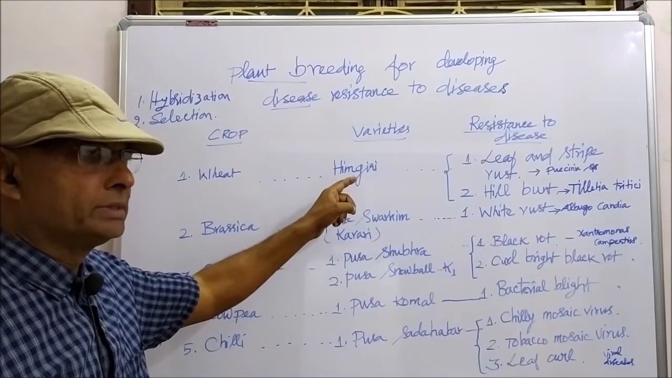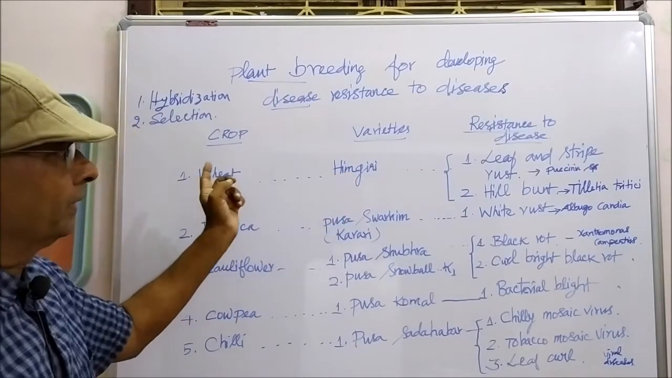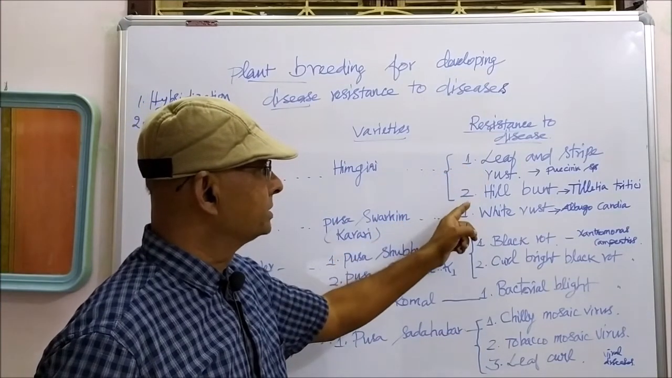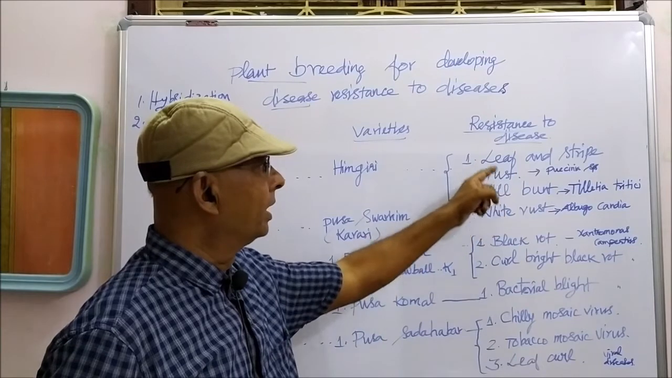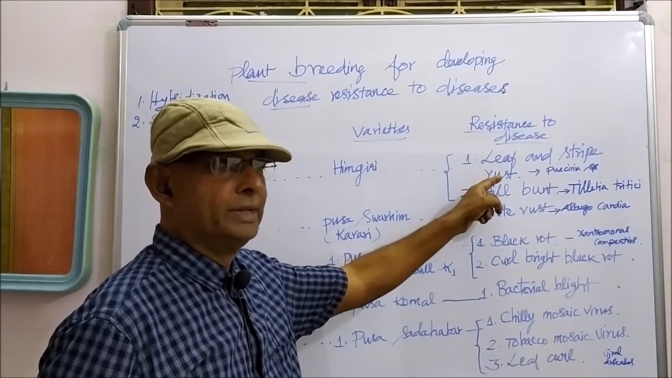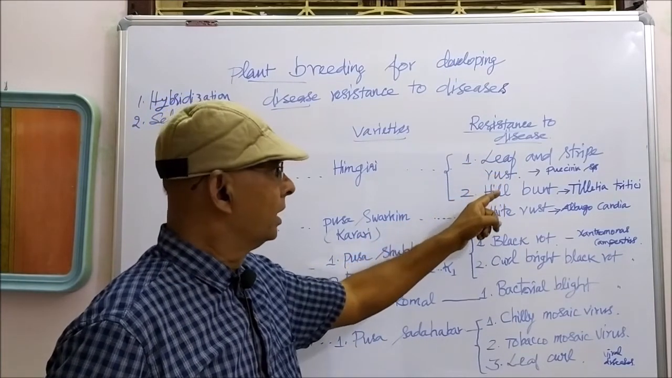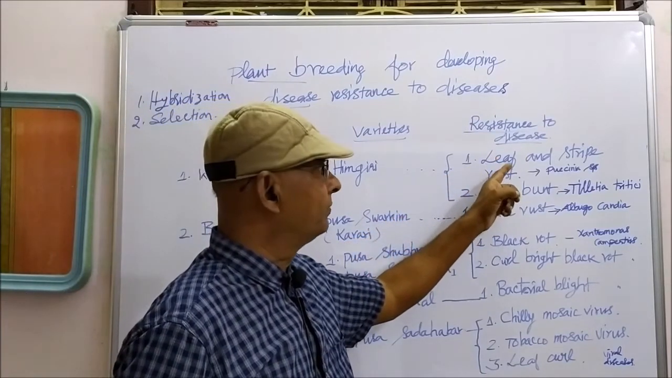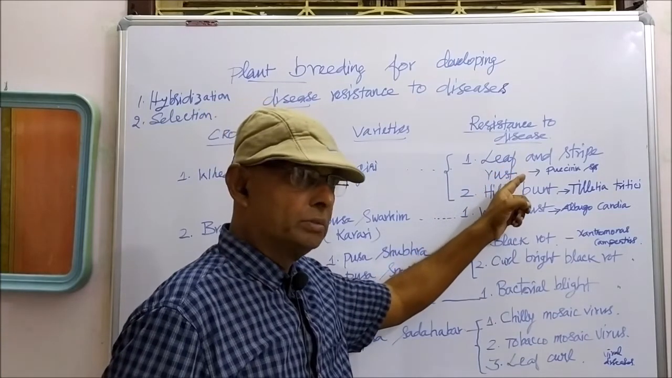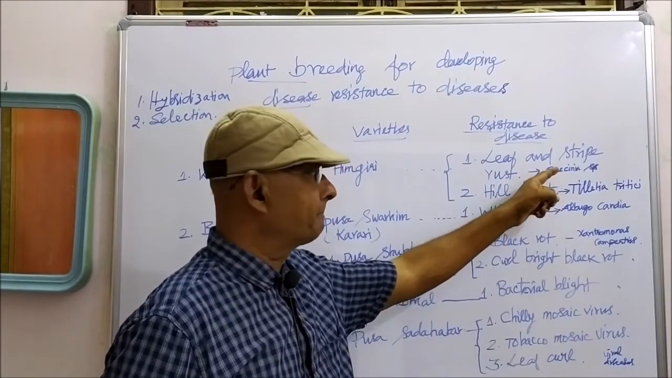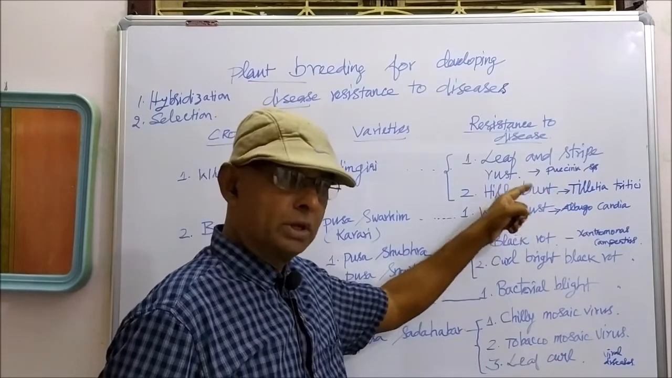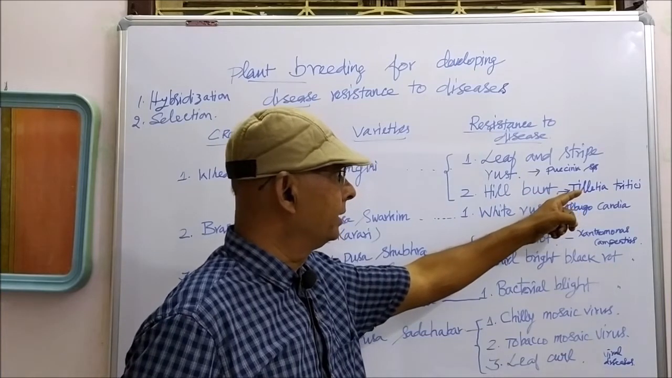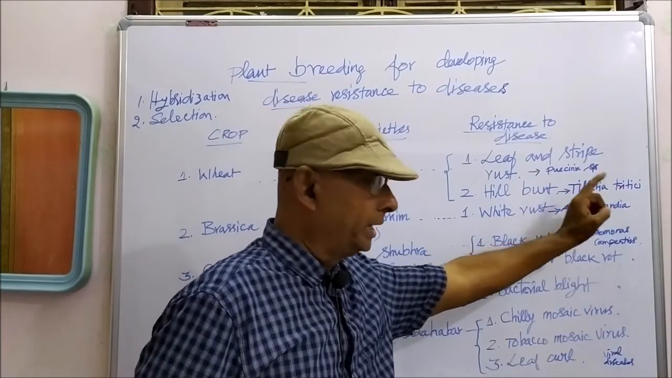Himgiri is a disease-resistant wheat variety for two diseases. One is leaf and stripe rust, second one is hill bunt. Leaf and stripe rust is a fungal disease caused by Puccinia species. And the hill bunt is also a fungal disease. It is caused by Tilletia tritici.